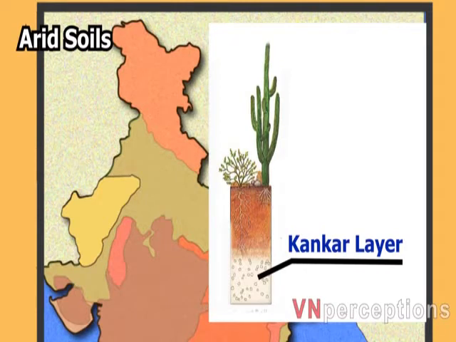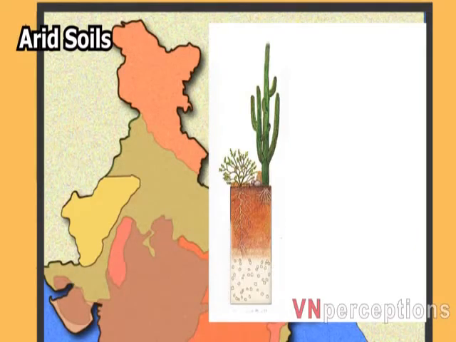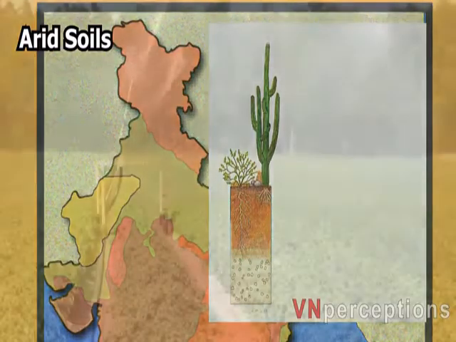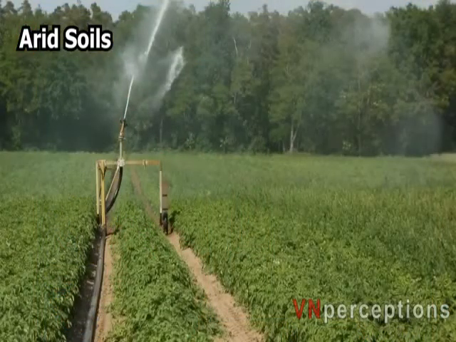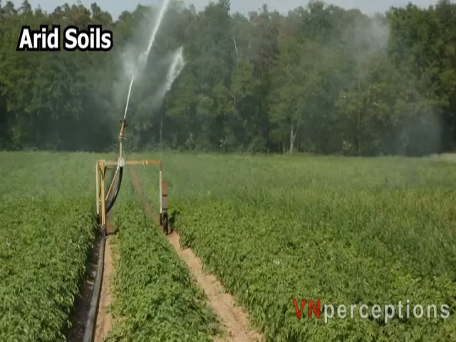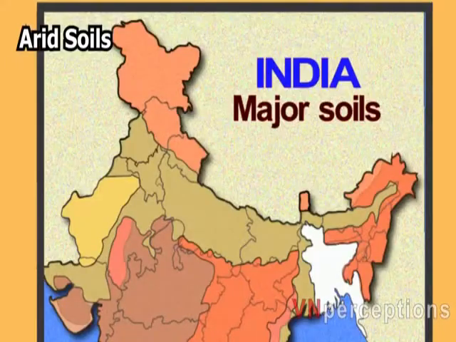Now the kankar layer formation in the bottom horizon restricts the infiltration of water. As such, when irrigation is made available, the soil moisture is readily available for sustainable plant growth. So we can say that this layer of calcium plays a very important role in retaining the water.